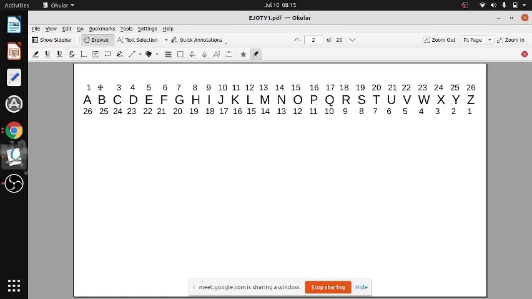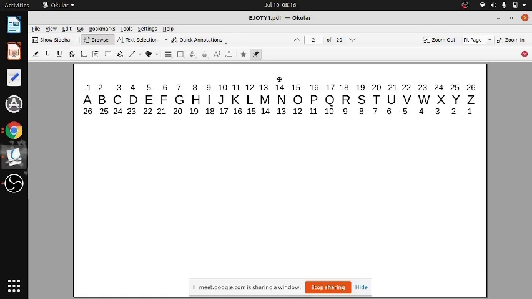Now, in this one, you have to remember the positions, or at least you can write down, because this table will not be given in the exam. You will have to write this table at home. You have to write from A to Z, and once you number it forward: A is 1, B is 2, C is 3, like that up to Z 26. And once you number it backwards: Z will be 1, Y will be 2, X will be 3, and A will be 26.